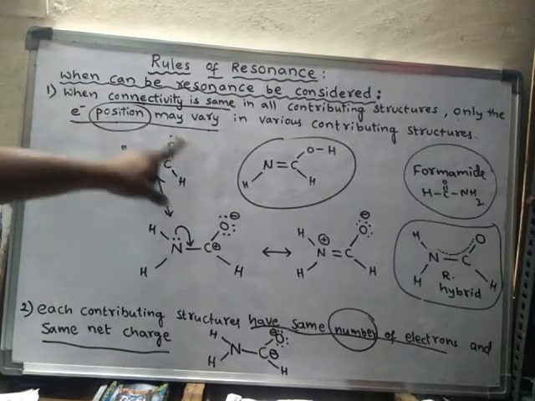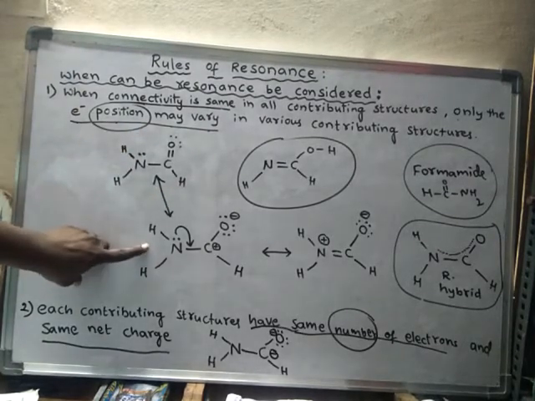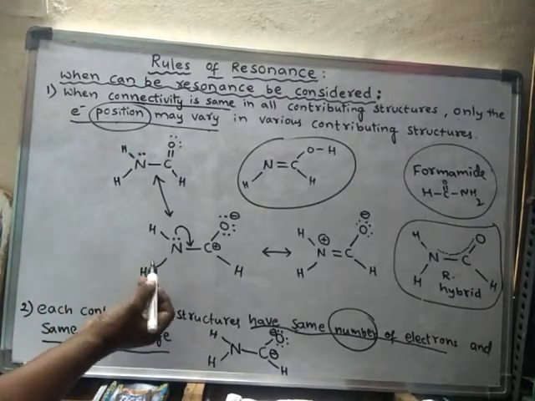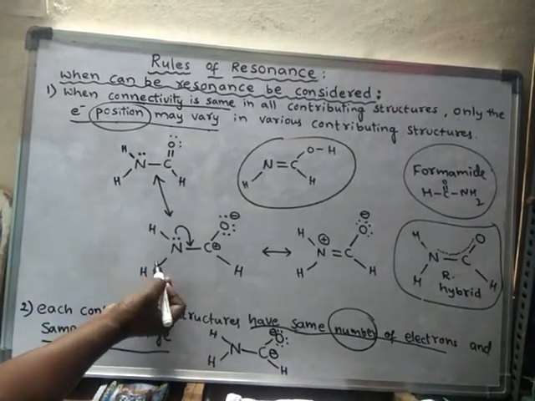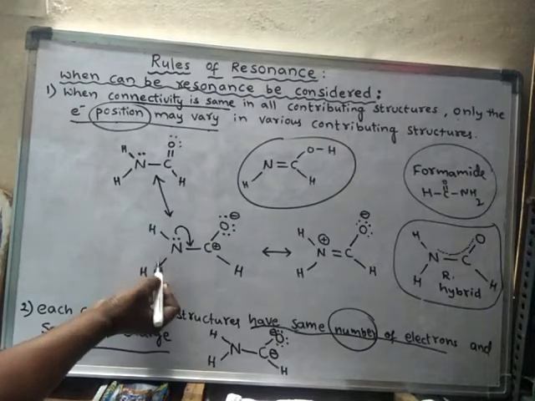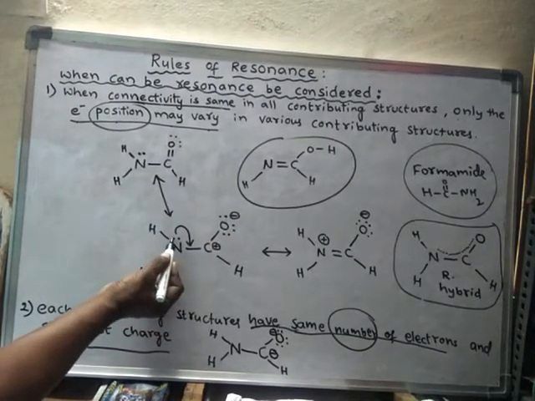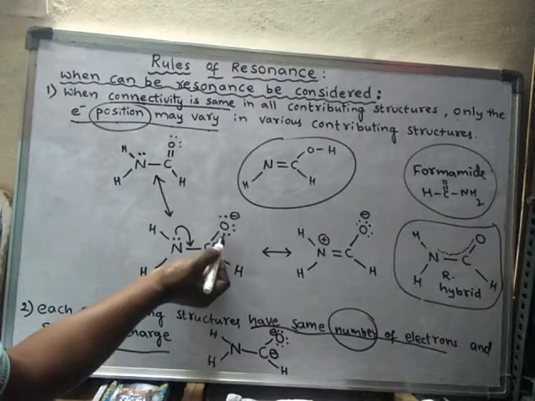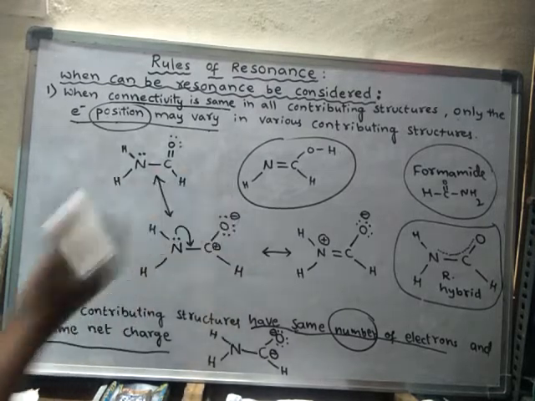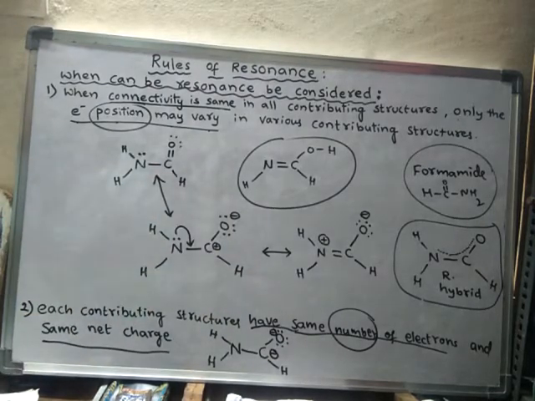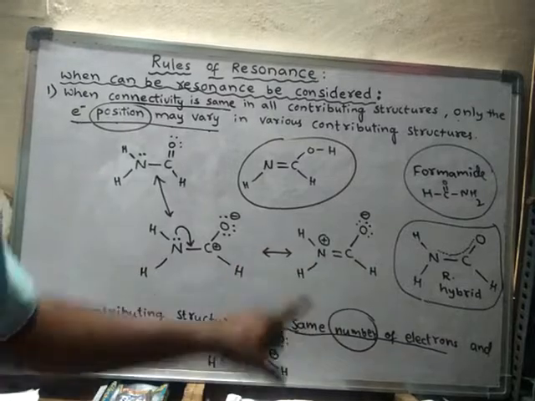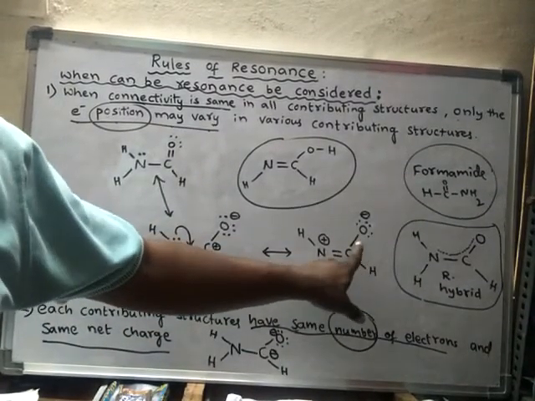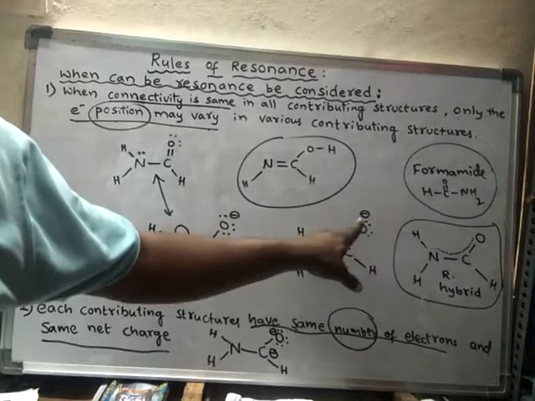Okay. Now if you consider this structure, it should also have the same number of electrons. Let us see. Every bond has 2 electrons. So here, counting 1, 2, 3 up to 18, there are 18 electrons. Here also 18 electrons are there. And here also 18 electrons, counting 1 to 18.